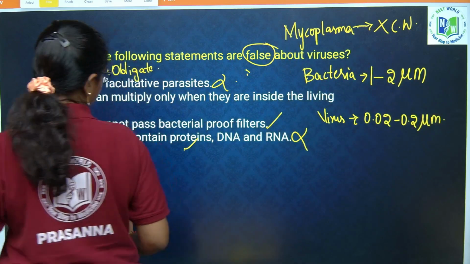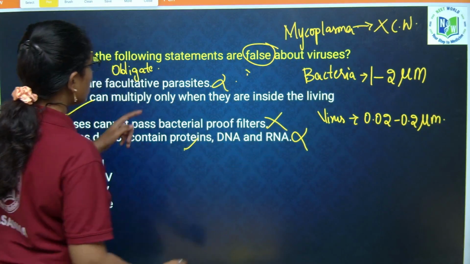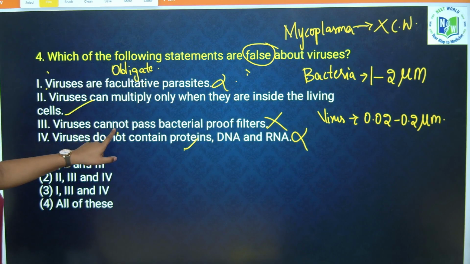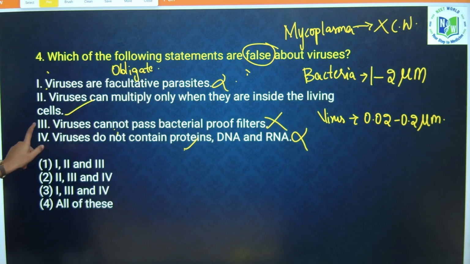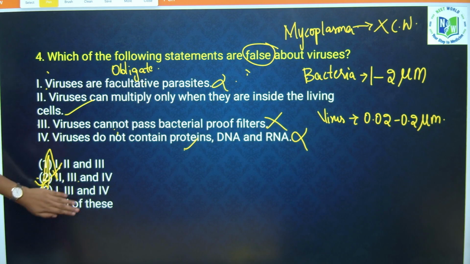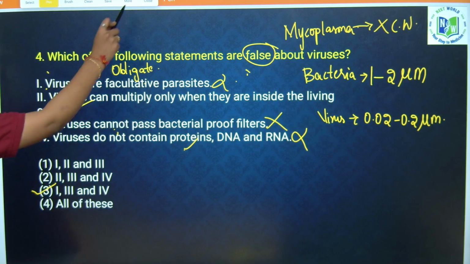Now you tell me what are the wrong statements. 1, 2: virus can pass through bacterial filter papers. 1, 3 and 4. Yes, so option 2 is correct. 1, 3 and 4, option 3. Clear? Next question.